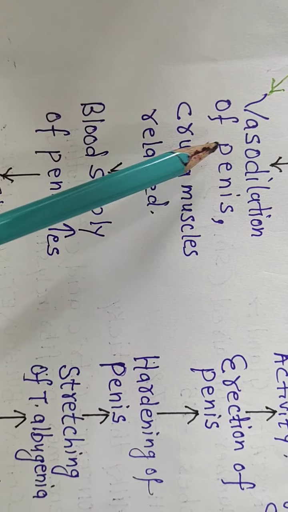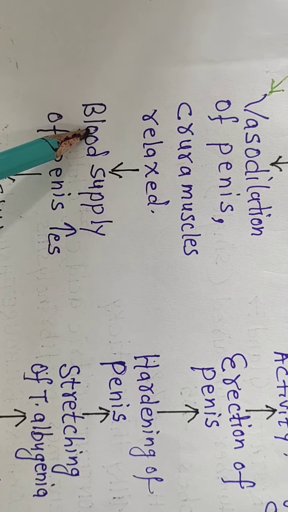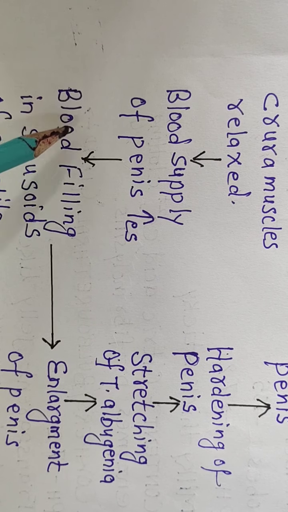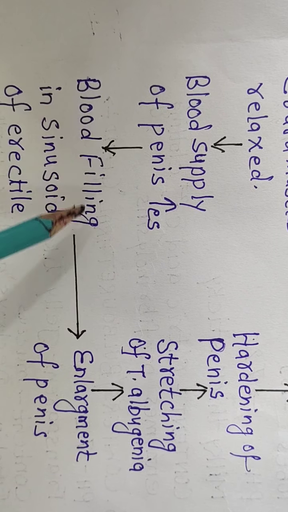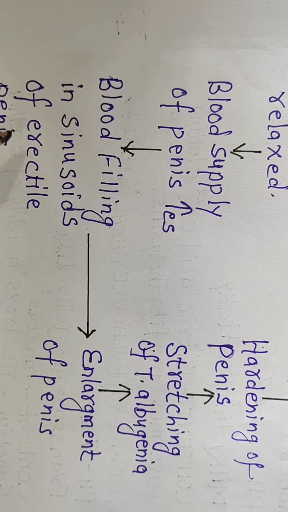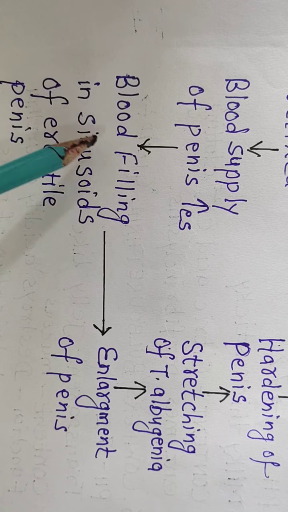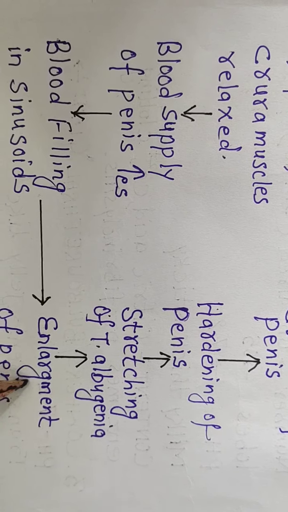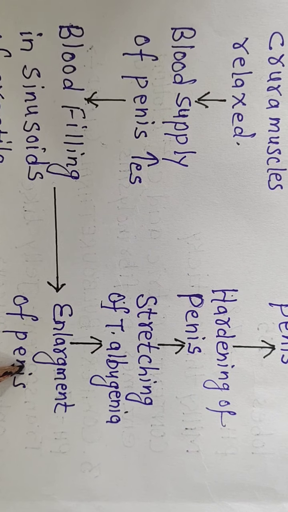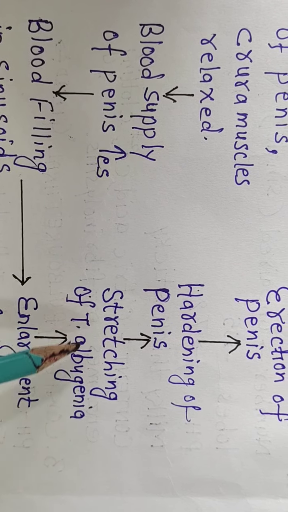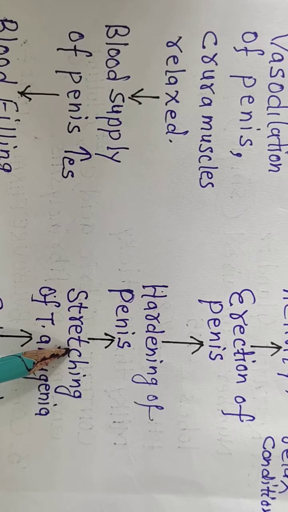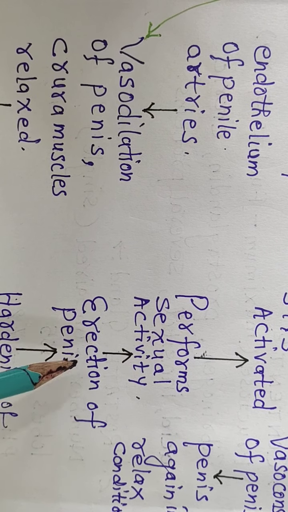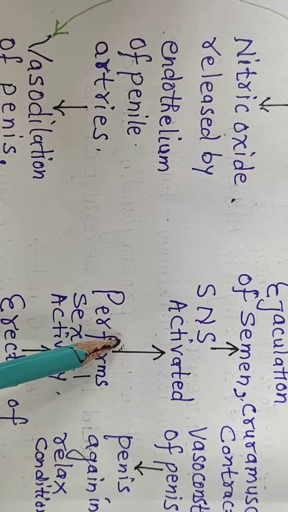Due to the above activity, the blood supply of the penis is increased and the filling of blood in the spaces present between the erectile tissue bundles, which are called cavernous spaces, occurs. As a result of this, enlargement of the penis occurs and stretching of the tunica albuginea takes place, due to which hardening of the penis takes place and the erection of the penis occurs, which performs the sexual activity.